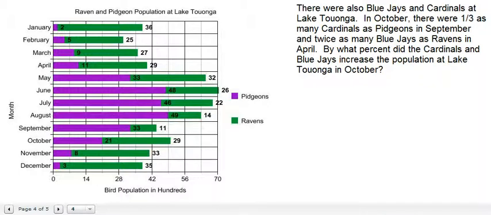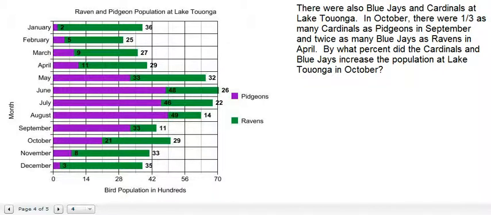So there were also blue jays and cardinals at Lake Toowoomba. In October, there were 1/3 as many cardinals as pigeons in September, and twice as many blue jays as ravens in April. By what percent did the cardinals and blue jays increase the population at Lake Toowoomba in October?